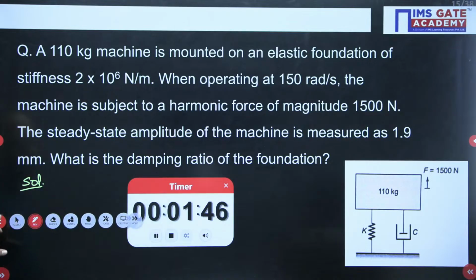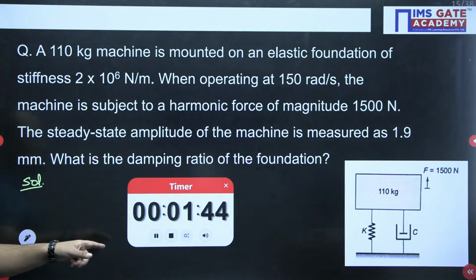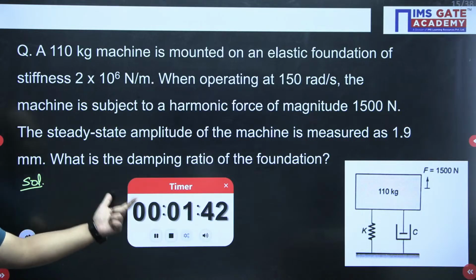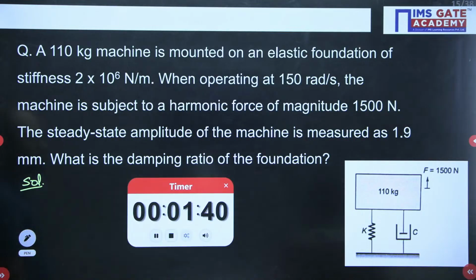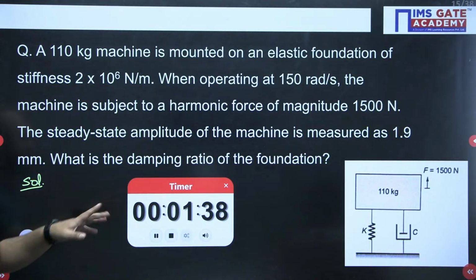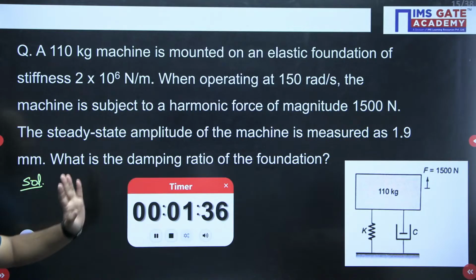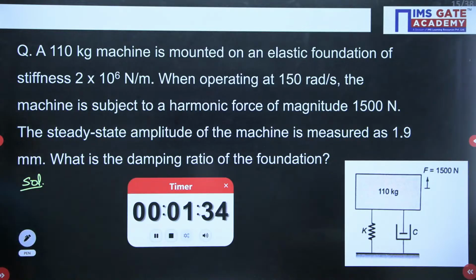Again, if I talk about the formula used, same formula we have to use, amplitude of vibration. But in this case, they are asking the damping ratio. Amplitude of steady state vibration they have given. So same formula we have to use here. But the calculation is a little bit lengthy, no doubt.